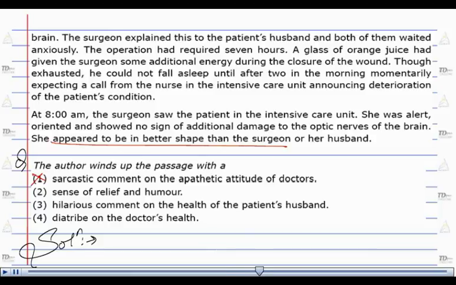Option number 3, hilarious comment on the health of the patient's husband, which is absolutely incorrect. Here, only patient's husband was not considered, it was the surgeon himself, and therefore option number 3 is incomplete without talking of the surgeon himself. Option number 4, diatribe on the doctor's health, which is absolutely incorrect as we had already seen with option number 3. It is about the health concerning surgeon and her husband as a humor rather than on a serious note. Option number 4 can be considered as incorrect. Option number 2 here supports the idea and therefore option number 2 is to be considered as the correct answer.